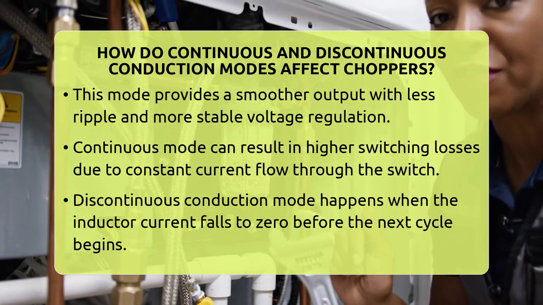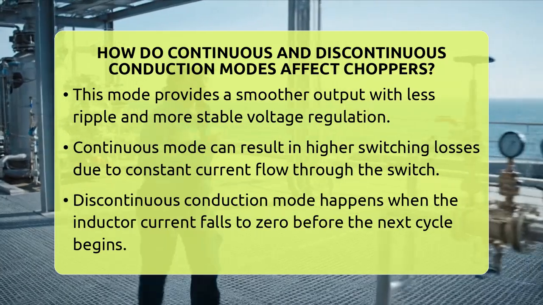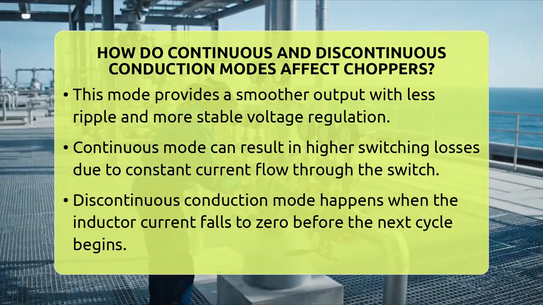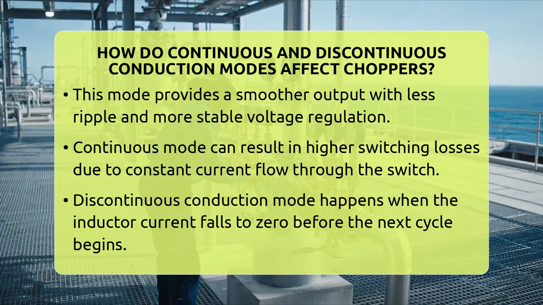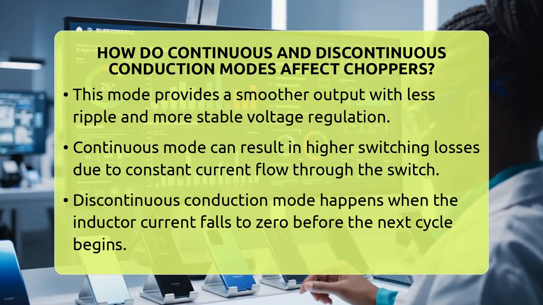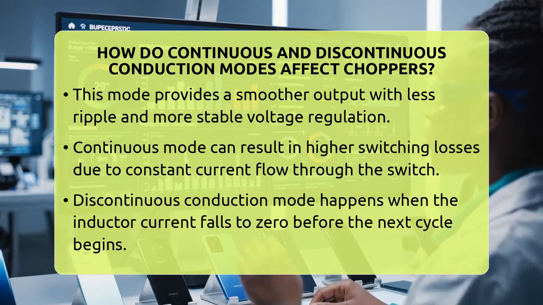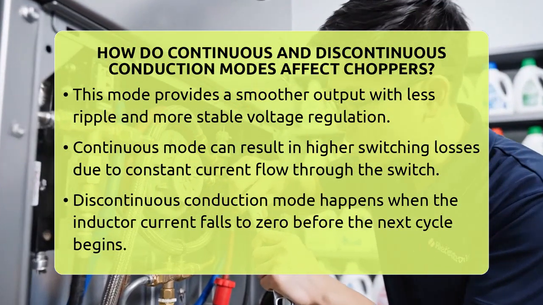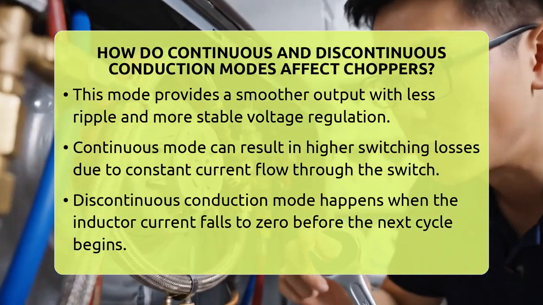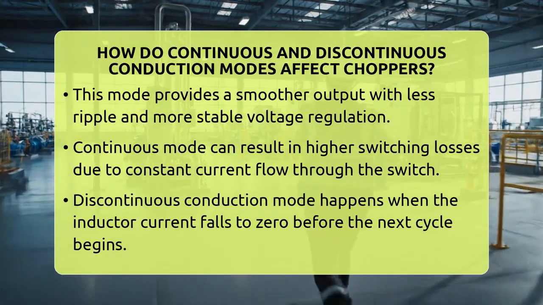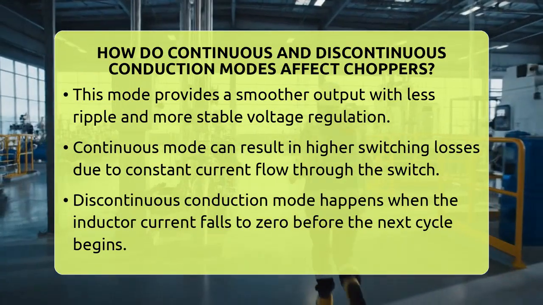On the other hand, in discontinuous conduction mode, the inductor current falls to zero before the next switching cycle begins. This happens when the load is light, the inductance is small, or the duty cycle is short. When the current hits zero, the inductor is effectively disconnected from the circuit for a moment. This mode can improve efficiency at light loads because the switch turns on with no current flowing through it, reducing switching losses. But it also causes higher current ripple and more electrical noise, which might require extra filtering.